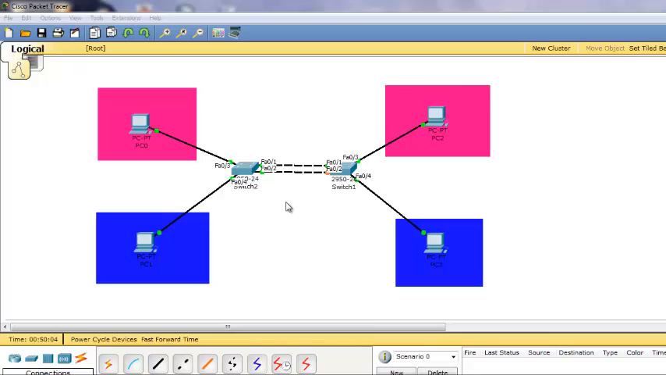So now let us configure the connection of these two switches. So first let's look at the ports where they are connected. So it's FA0/1 and 0/2 in this switch, and FA0/1 and 0/2 in switch 1. So let's start here in switch 2.